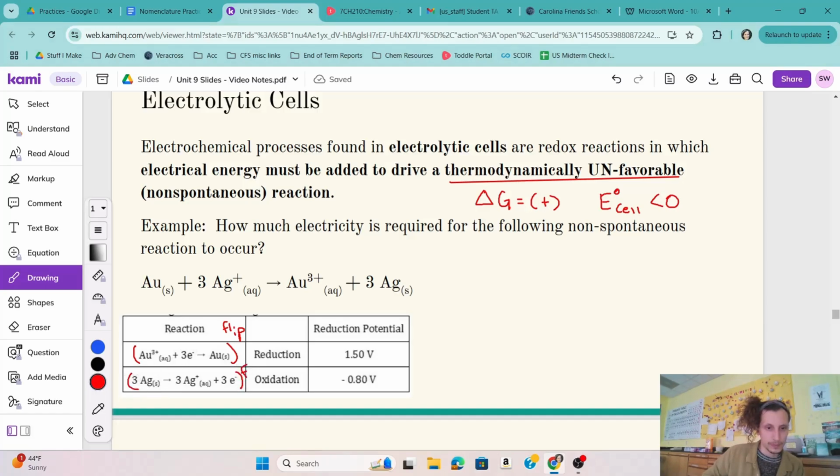So if both of these get flipped, this now turns to negative 1.50, and this now turns into positive 0.80. So the overall electrochemical potential would be, or sorry, I miswrote that, it's just negative 1.50 plus 0.80, which would be negative 0.70 volts. Again, it's just adding. It's nothing too bad.